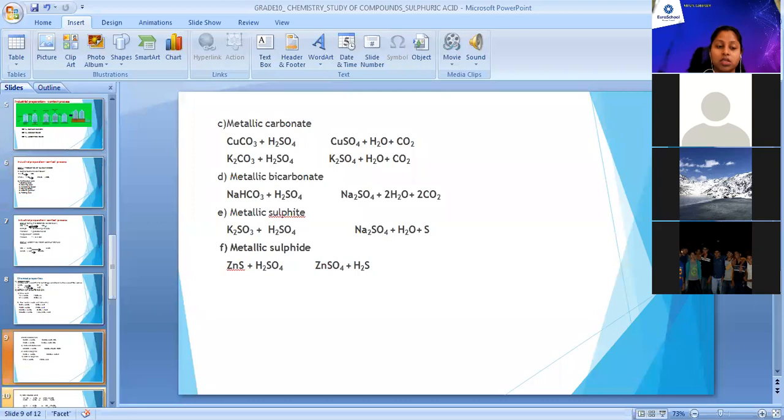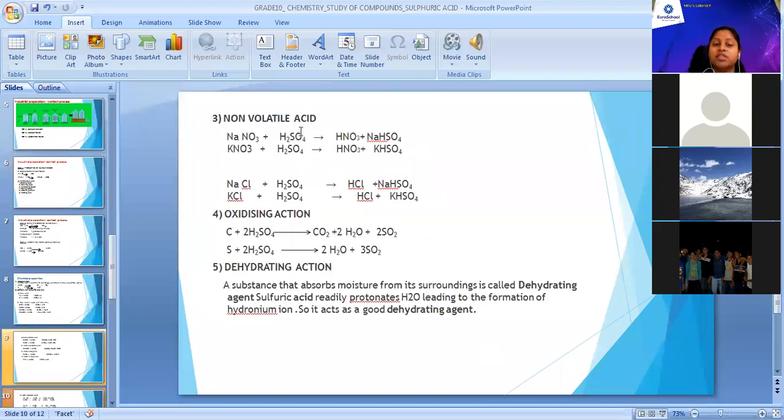Next, we'll study the third chemical property of sulfuric acid. Sulfuric acid acts as a non-volatile acid. Now, if you remember, in preparation of hydrochloric acid and in preparation of nitric acid, we have studied one point: why do we use concentrated sulfuric acid in this reaction? We use concentrated sulfuric acid as it's a non-volatile acid.